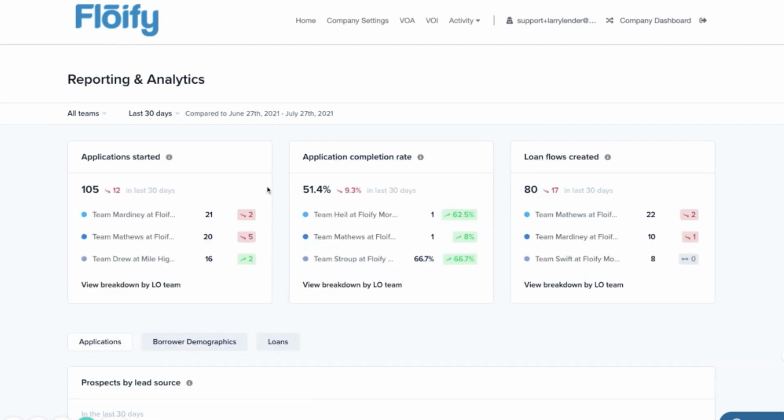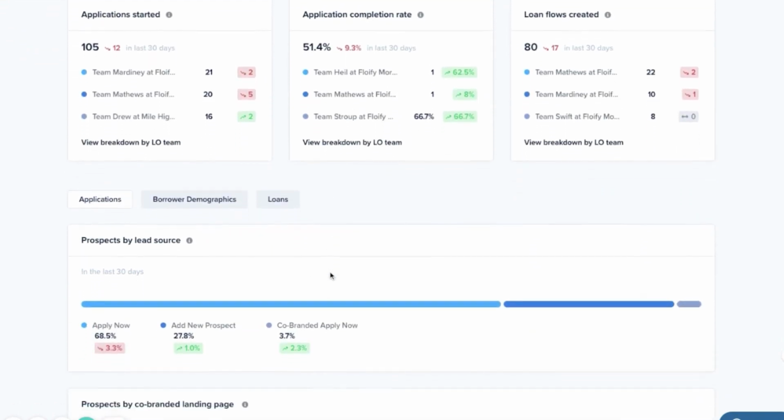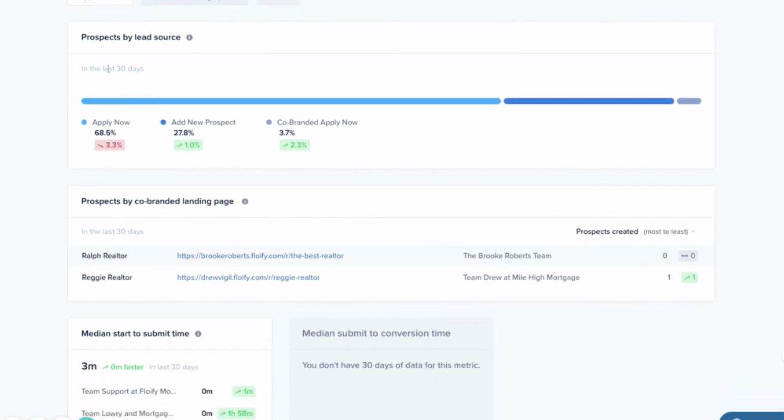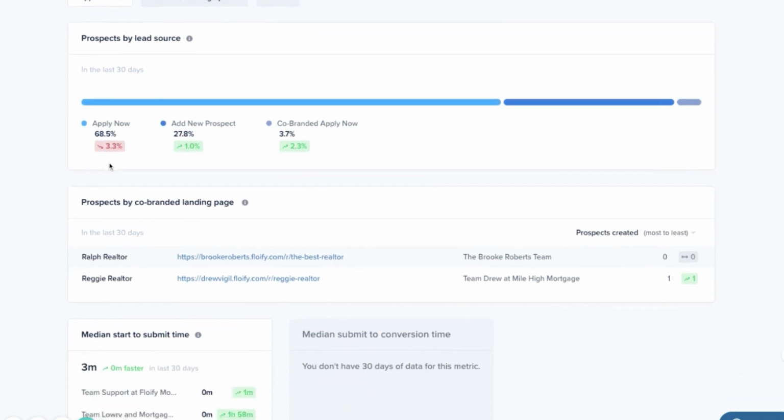We'll go back to metrics. And then you can go and take a look at the rest of these here. So if you want to go ahead and click applications, you can toggle between that, borrower demographics, and loans. So again, we can view prospects by lead source. All right, so most of our prospects are coming in from the Apply Now page, which is good. Most of our LOs work it this way. If we wanted to add a new prospect, you wanted to be a little more proactive, and from your prospects page, you went ahead and added your prospect instead. That will show here.